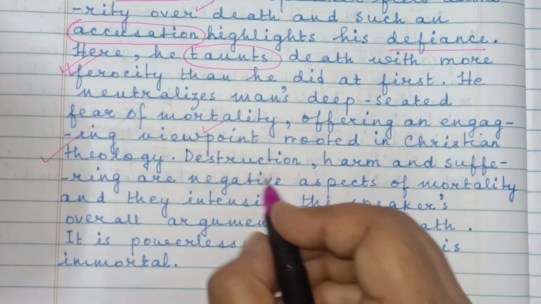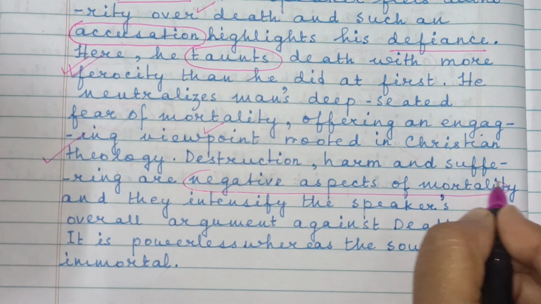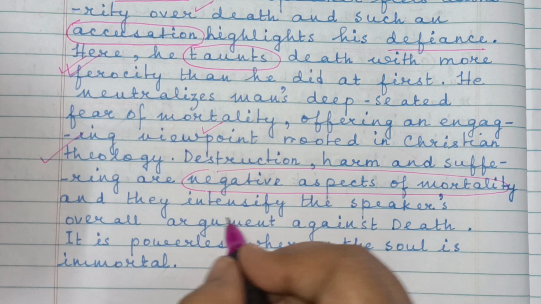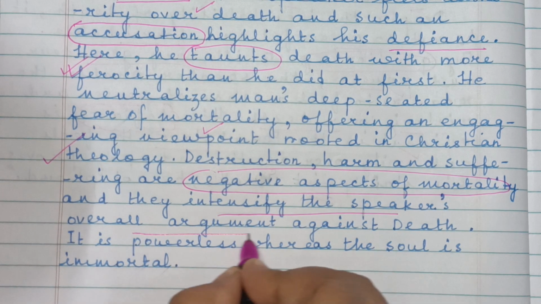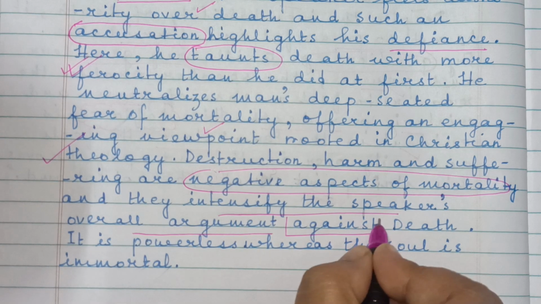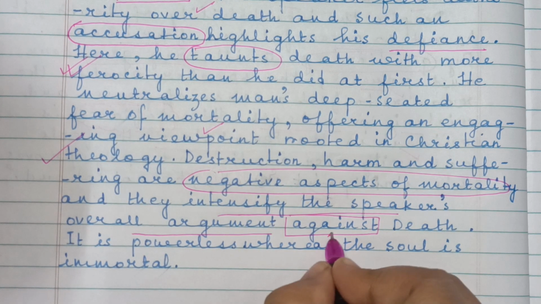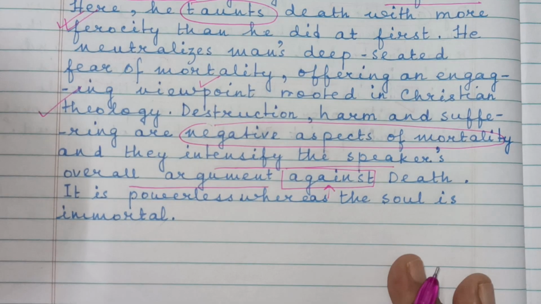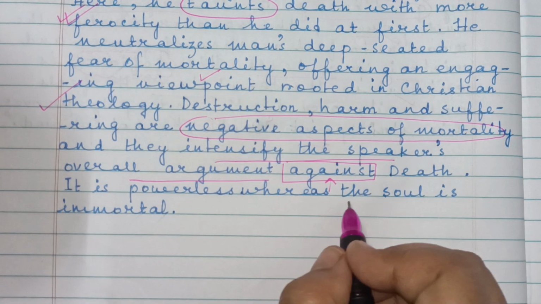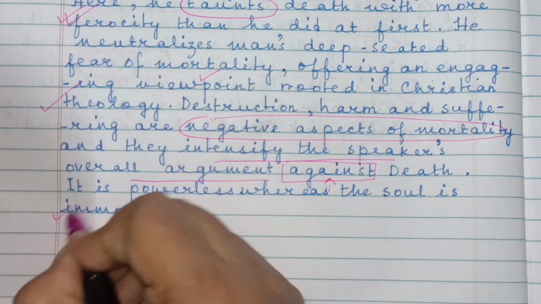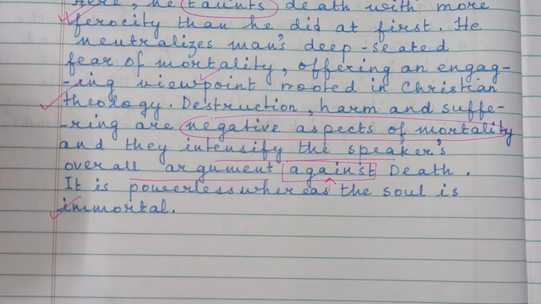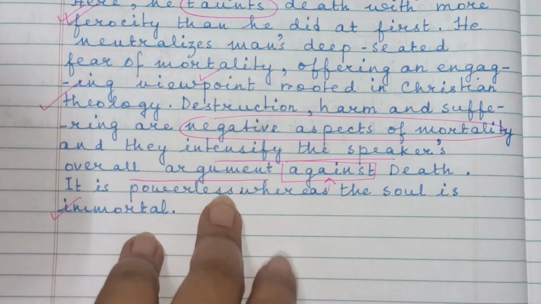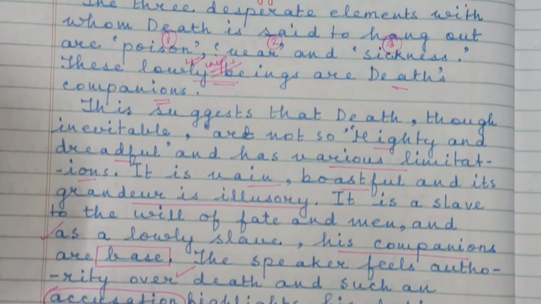Sickness are negative aspects of mortality, life on earth, and they intensify the speaker's overall argument against death, not for death, but against death. It is powerless, whereas the soul is immortal. He wants to prove this point. Therefore, death hangs out with base elements. So this is the answer.